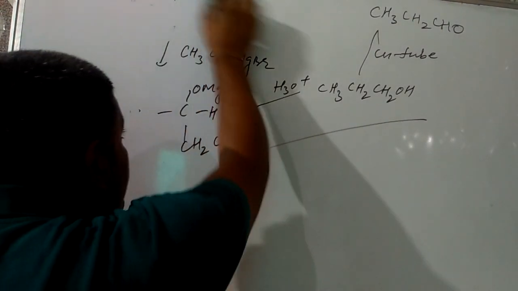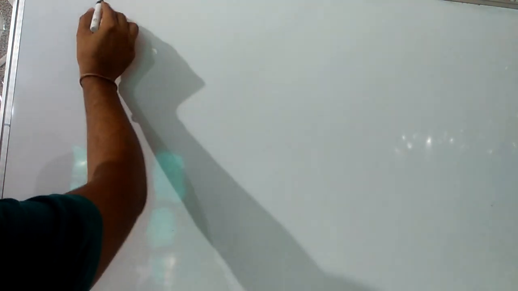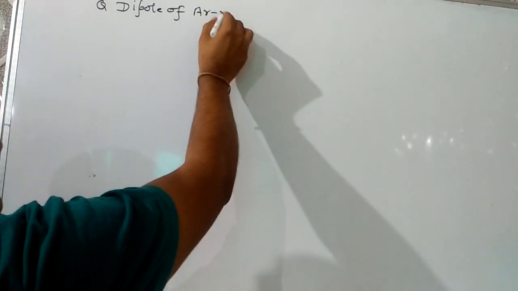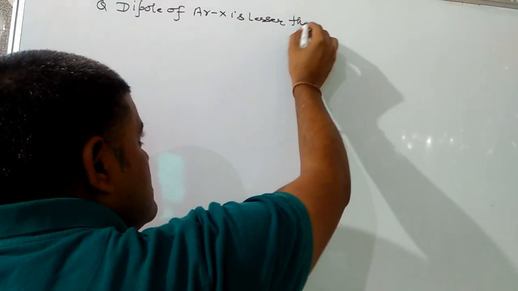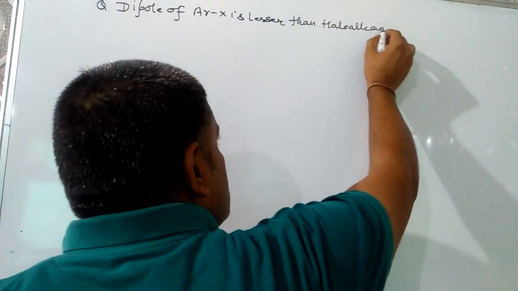So after discussing the methods of preparation of haloarenes, today we are going to discuss their properties. And the first question regarding them should be: the dipole moment of haloarenes is lesser than haloalkanes. Why?